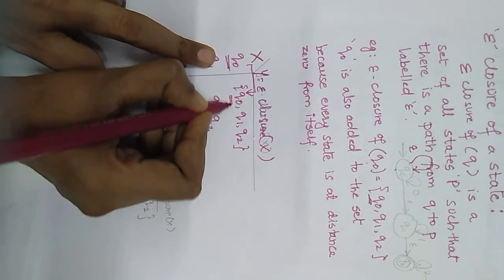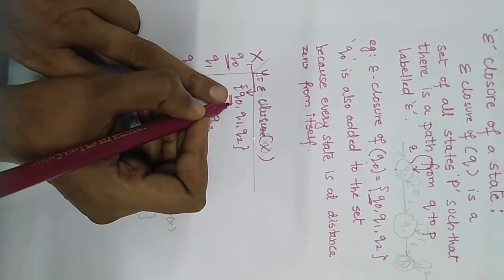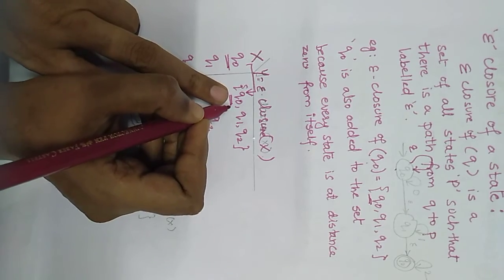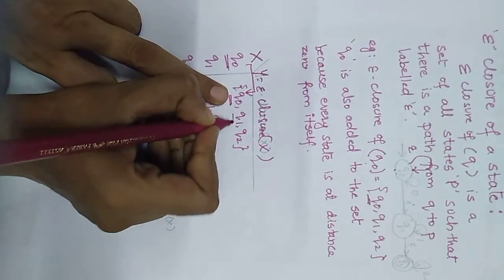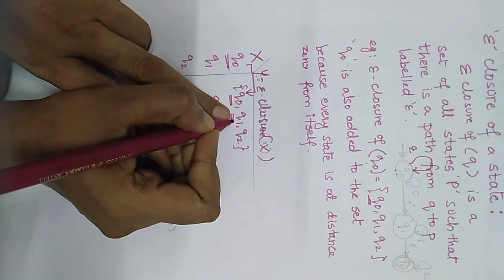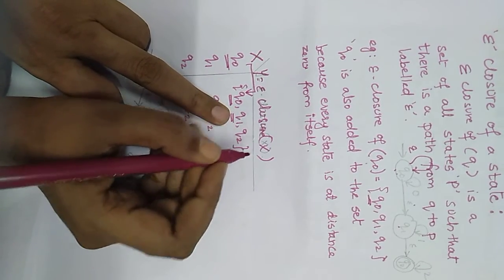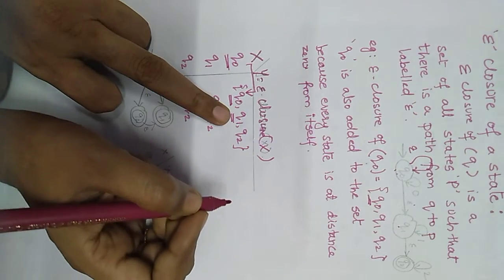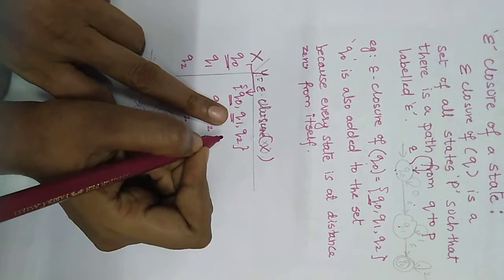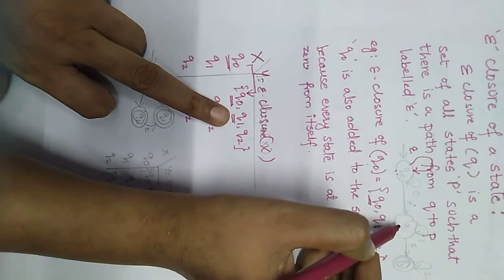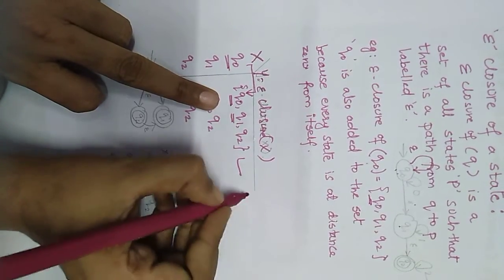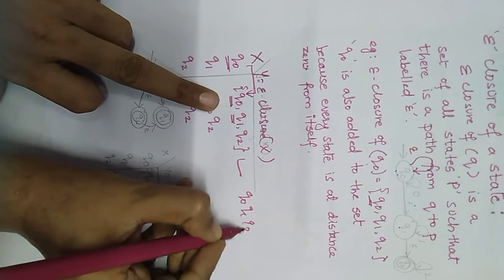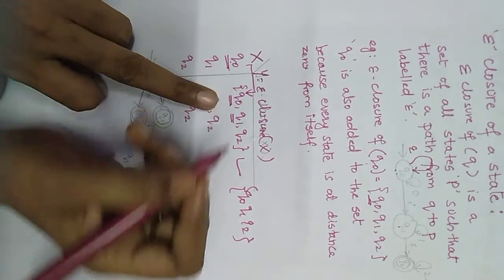Then from Q0, what are the possible states reachable with the input symbol epsilon? Q0 on epsilon goes to Q1, that's why we have Q1. Now from Q1, we have to reach all the next possible reachable states with the input symbol epsilon. From Q1 on epsilon goes to Q2, so Q0, Q1 and Q2 together make the epsilon closure of Q0.